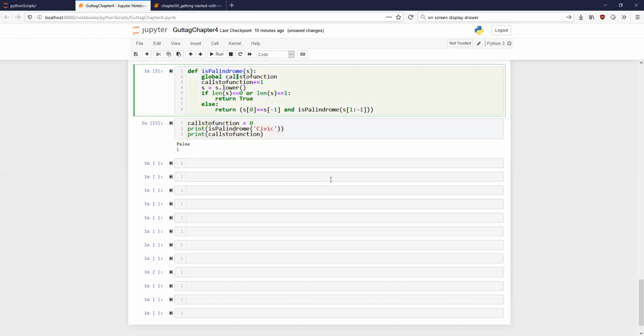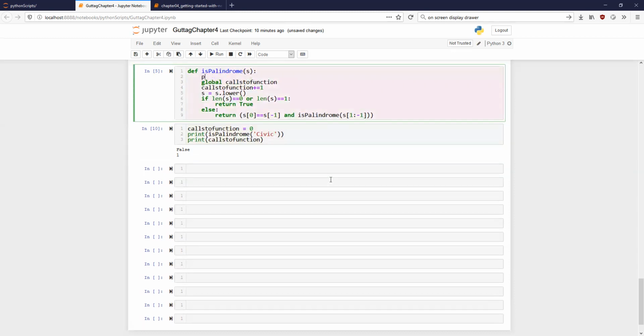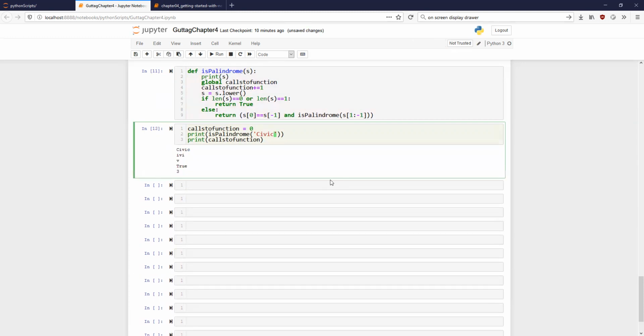Well, let me do one more thing so that it becomes a little more clear. Let me print S. Then it will make a little more sense. So what happens in this case? First it is being called for civic. Second time it is going to be called for ivi.